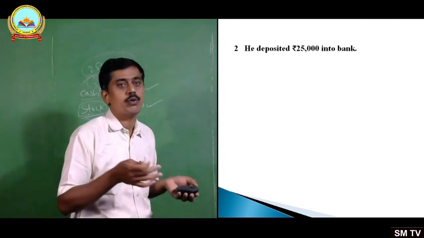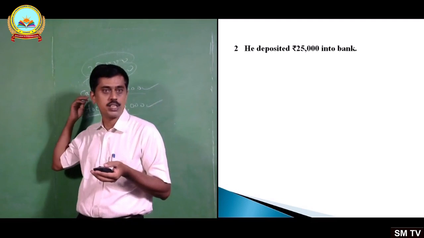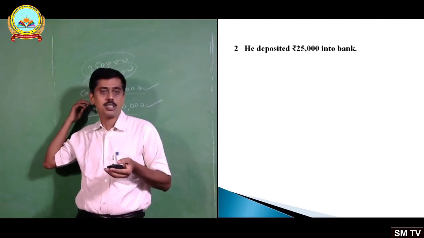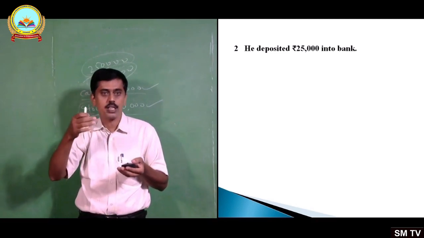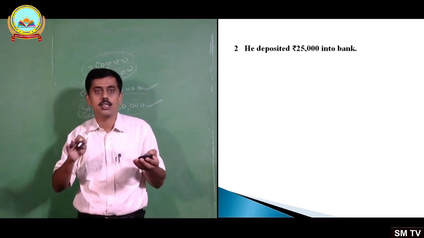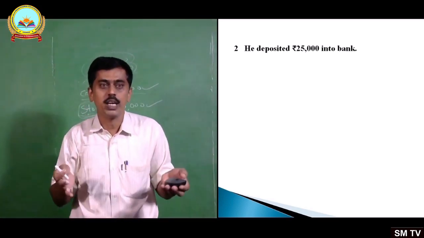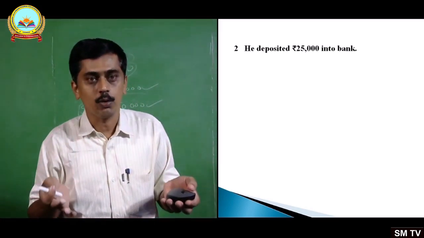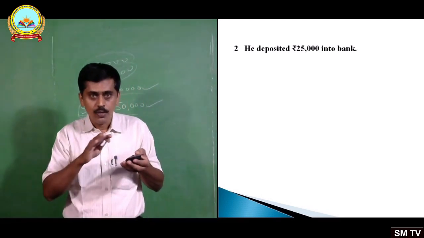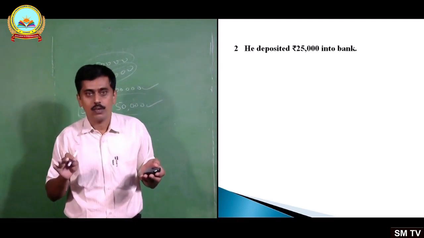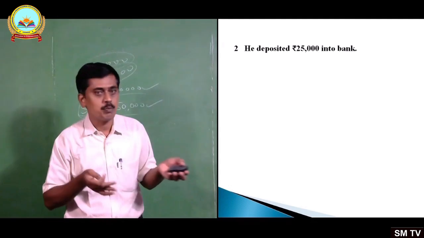Now again we have to analyze the effect on the accounting equation. What is the accounting equation? Assets of the business equals liabilities plus capital. When the first transaction happened, we saw that it was correct. Now another transaction has happened. He deposited rupees 25,000 into bank. Now we have to see what has happened. Okay? Let us see. First we have to write the existing position. First we have to write the equation and then write the existing position. See, let me start. Look there.